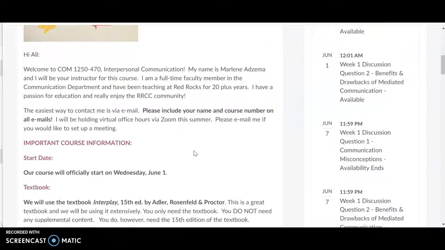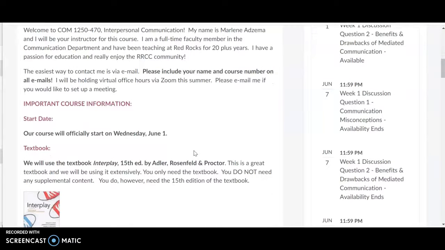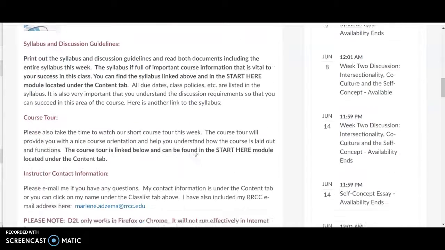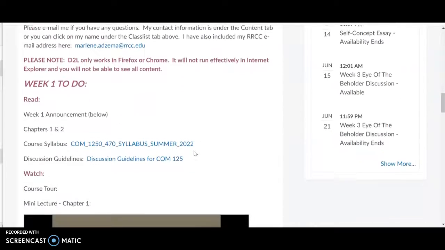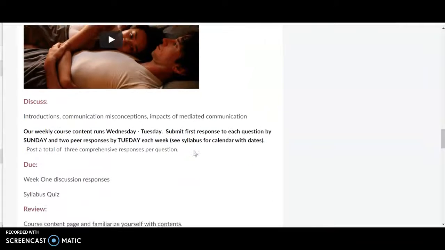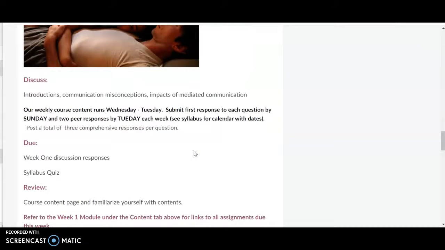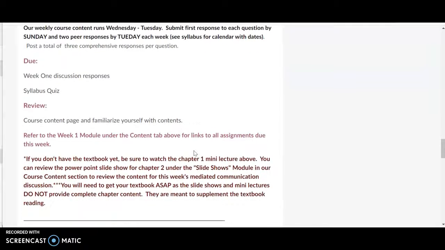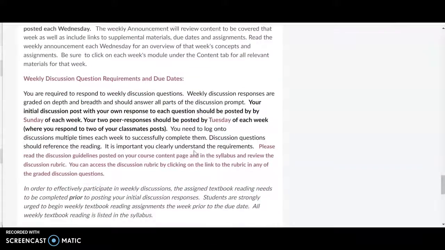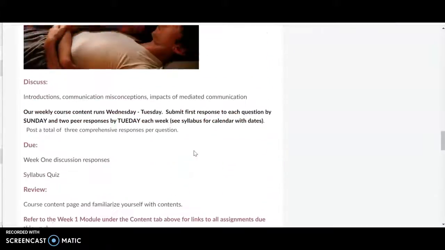So for example, this is the week 1 announcement. This one's a little bit longer just because it's week 1. If you scroll down here, make sure you read everything. Then you'll see a to-do list: read, watch videos, discuss, do, etc. As I mentioned before, our weekly course content runs Wednesday through Tuesday for 8 weeks beginning on Wednesday, June 1st. Make sure you read all of this. There'll be some learning objectives, etc. So read through the weekly announcement each Wednesday.